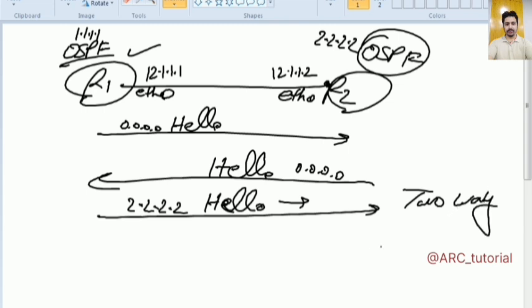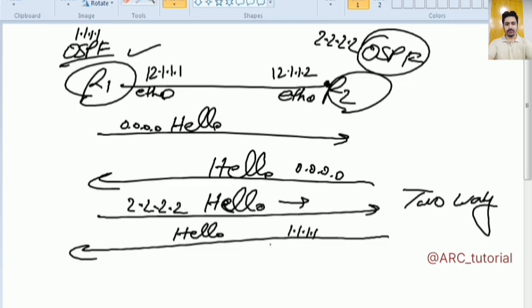When R2 sends the next hello packet to R1, because this time R2 has received a hello packet coming from R1, in this hello packet it will specify the neighbor's router ID as R1's. So this time R1 will get its own router ID in the received hello packet, and once any OSPF-speaking router starts to receive hello packets with its own router ID, it means your neighborship has moved into two-way state. Means now they have exchanged their hello packets with each other. It has been confirmed. So this is the meaning of two-way.